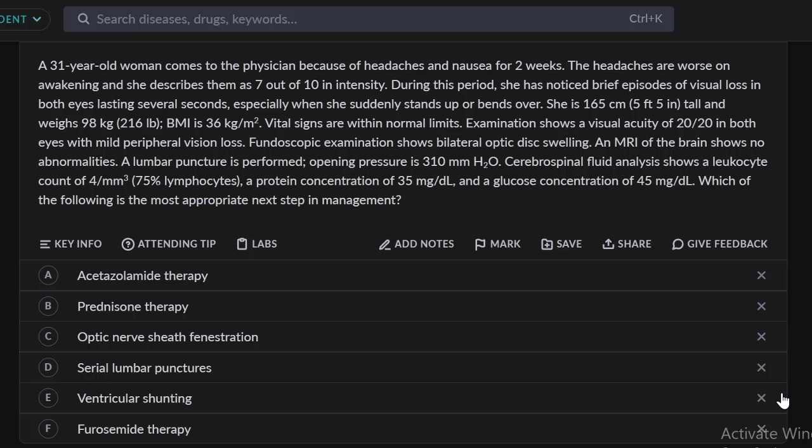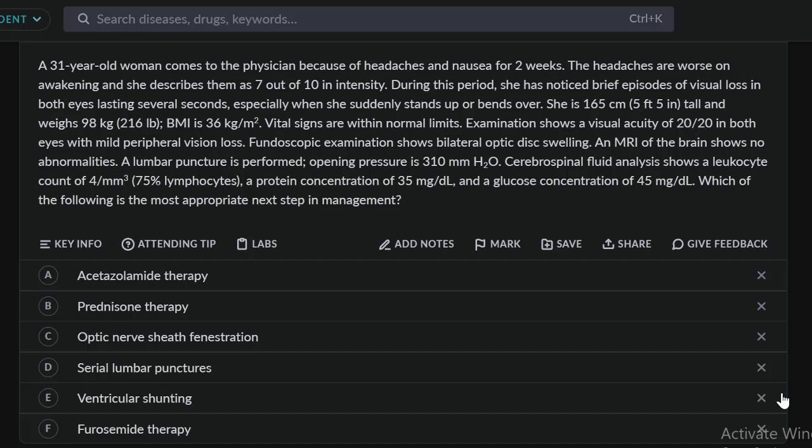Okay, so this question describes idiopathic intracranial hypertension. You might know it as pseudotumor cerebri, but that's really the old terminology for it. So the more appropriate wording for it is idiopathic intracranial hypertension. As the name implies, this is just intracranial hypertension that is idiopathic. We're not really sure why.